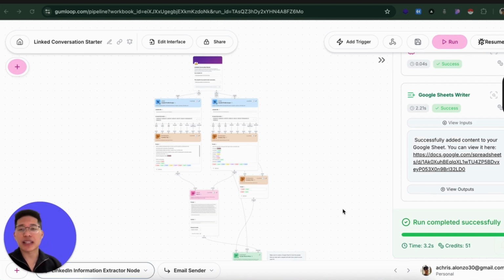The best part about this one is it's going to write in a human-like way. I receive a lot of messages from other people, and I know when it was written by AI, but this one is not going to sound like AI, because I prompted the AI to make it sound more human-like. So here's an example output.